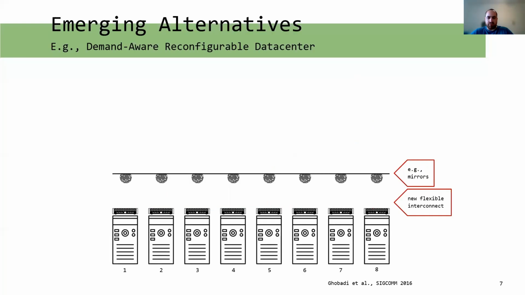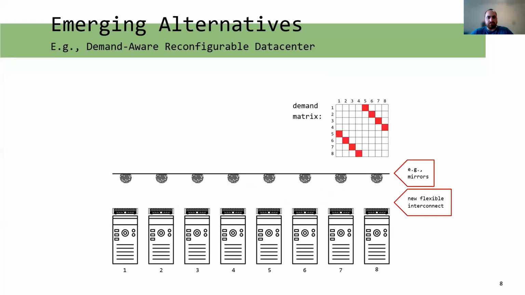New emerging alternatives in networking are demand-aware dynamic networks. These topologies can change their connectivity during the operation of the network. One such example is a recent proposal by Microsoft called Project Tor. This network is made from two layers, an upper layer which is made from mirrors. These mirrors are then able to redirect beams of light, much like the light carried by optical fibers. They carry network traffic. The beams are sent from a lower top of the rack layer or Tor layer for short. This layer allows connection within the network.